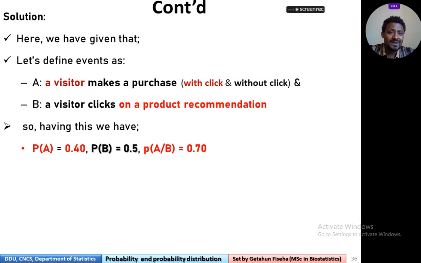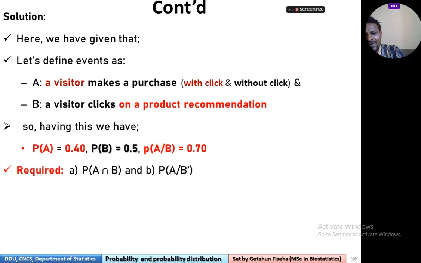Probability of A given B means the customer made a purchase given that he has clicked on product recommendation. What is required? One, probability of A intersection B, the customer both made a purchase and clicked. Second part,